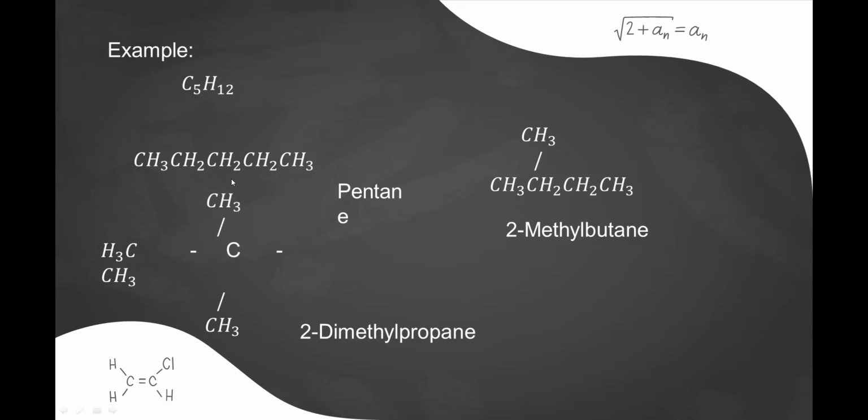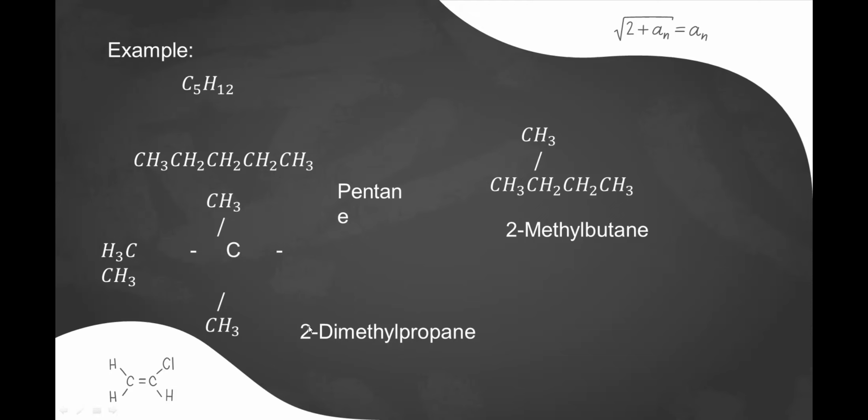For the first structure, it has 5 longest continuous chain of carbon atoms. For the second structure, the 2-methylbutane, it has four longest continuous chain of carbon with CH3 attached to it. Then for the third structure, we have 2,2-dimethylpropane that has 3 longest continuous chain of carbon atoms. All of these isomers have the same molecular formula. As you can see in the structure, all of the compounds possess 5 carbon atoms and 12 hydrogen atoms.